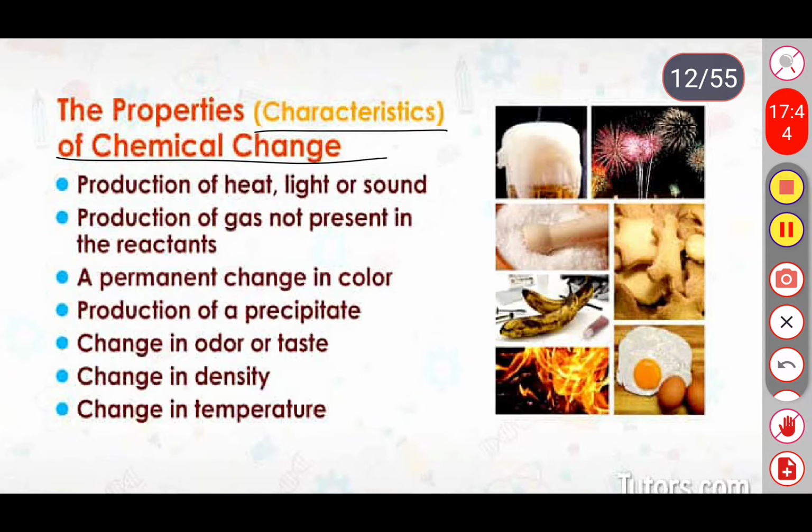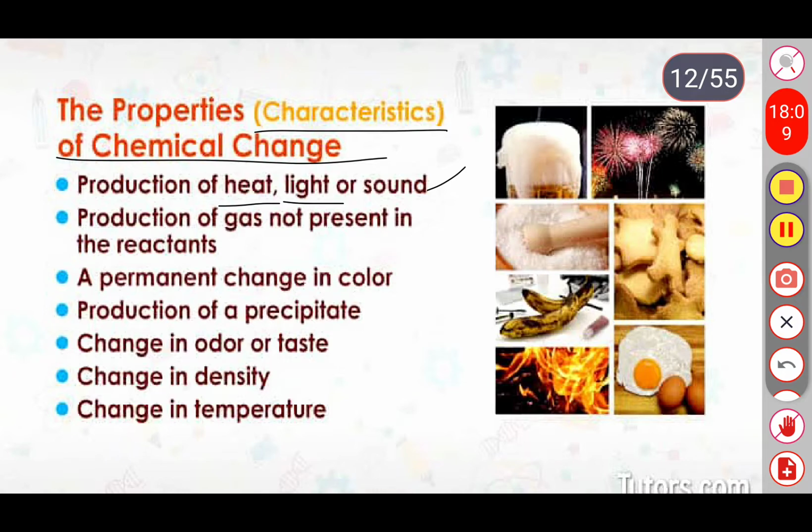So what are the characteristics? The first one is the production of light, heat and sound. In the first activity, we observed that when the magnesium ribbon is burned in the presence of oxygen, it releases heat and light, right?